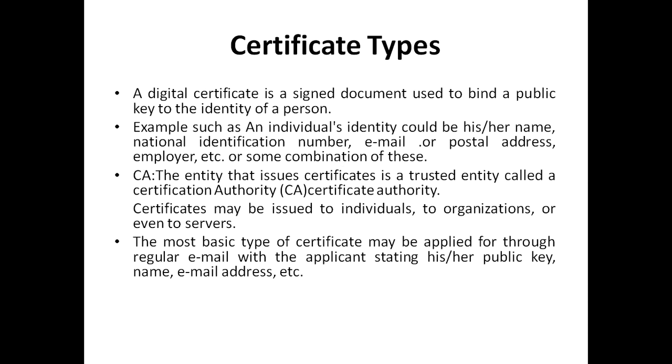A digital certificate is a signed document used to bind a public key to the identity of a person. An individual's identity could be his or her name, national identification number, email or postal address, employer, etc., or some combination of these.